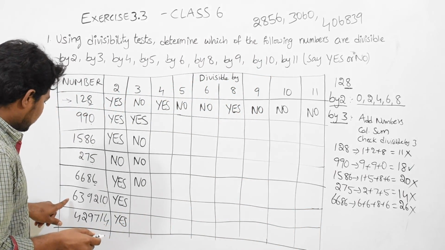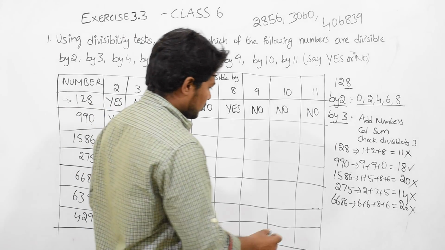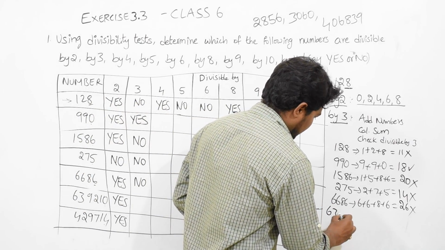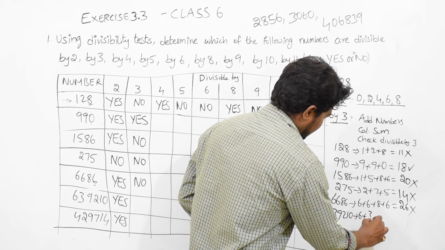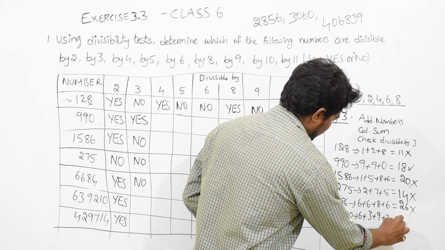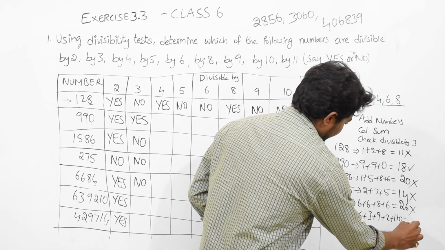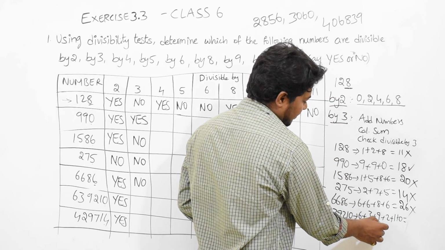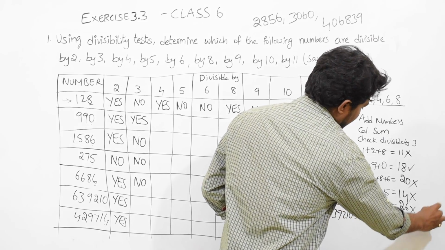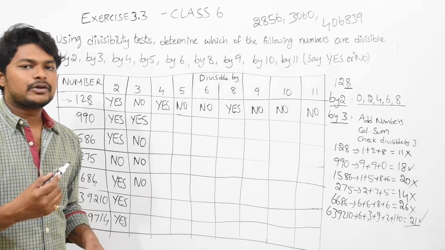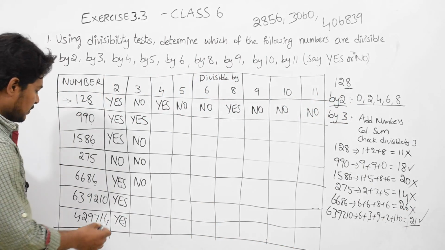Next, 639210. 6 plus 3 plus 9 plus 2 plus 1 plus 0. 6 plus 3 is 9, 9 plus 9 is 18, plus 2 is 20, plus 1 is 21. 21 is absolutely divisible by 3. Why? Because 3 into 7 equals 21. So this will be yes.